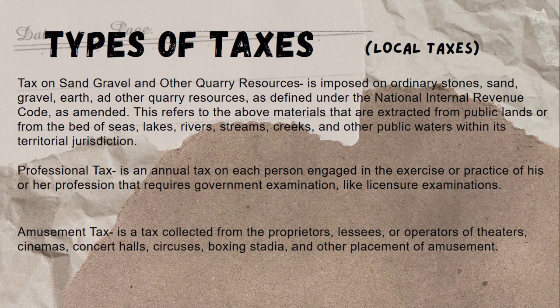And last is the amusement tax. It is a tax collected from the proprietors, lessees, or operators of theaters, cinemas, concert halls, circuses, boxing stadia, and other places of amusement. It is imposed on the general admission charges to recreational and entertainment events. Amusement tax is collected by the national government through the Bureau of Internal Revenue or the BIR, and the other is by the province, city, and the municipality.